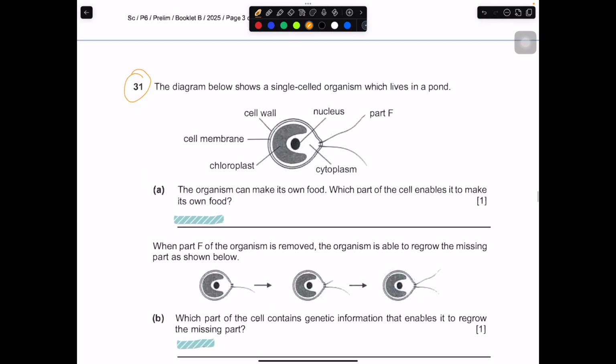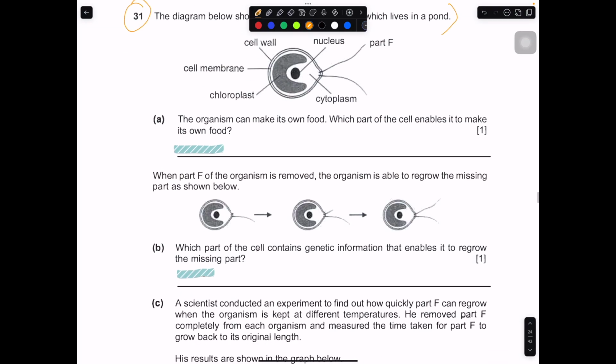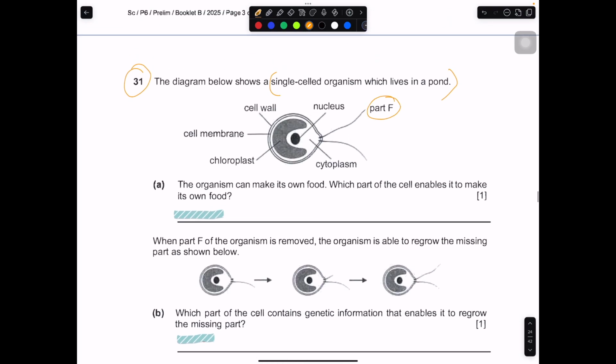So the diagram below shows a single cell organism which lives in the pond. So you have part F, which looks like a filament, cytoplasm, nucleus, cell wall, cell membrane, chloroplast. The organism can make its own food. Which part of the cell enables it to make its own food? So that means they already more or less give you the helping words over there. You are supposed to choose one word out of all these words to put in here, and which cell part can allow the organism to make its own food?